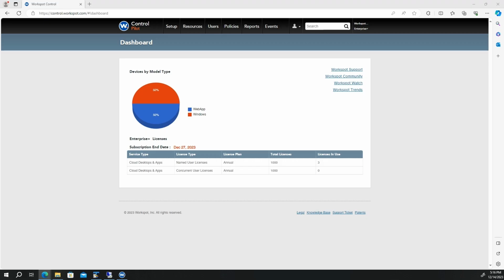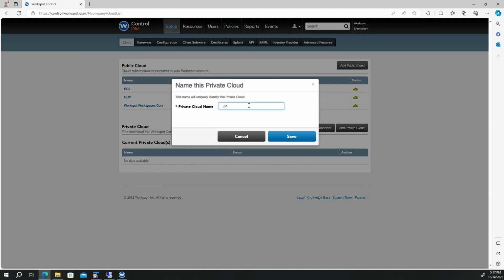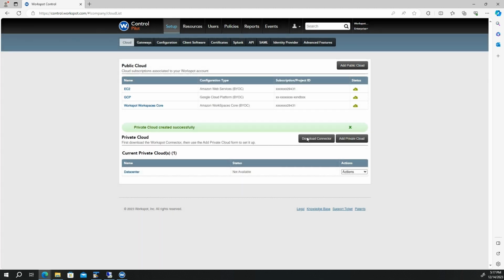This tutorial will walk you through the steps for configuring the Workspot Enterprise Connector. In Workspot Control, navigate to Setup, then Cloud, then click Add Private Cloud. Provide a name, then click Save. Click into your new private cloud configuration.